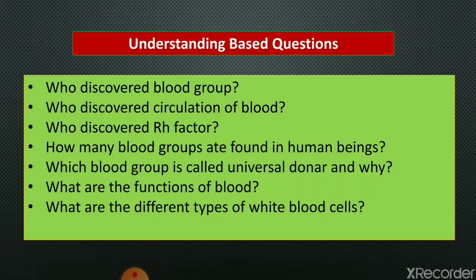Now some understanding based questions. Who discovered blood group? Who discovered circulation of blood? Who discovered Rh factor? How many blood groups are present in human beings? Which blood group is called universal donor and why? What are the functions of blood? What are the different types of WBCs, white blood cells?